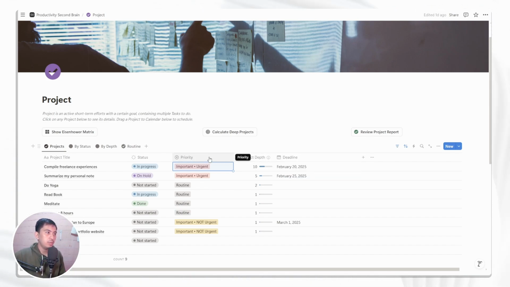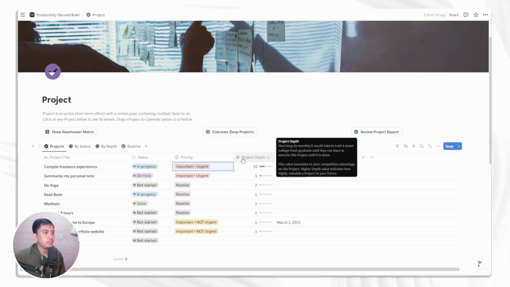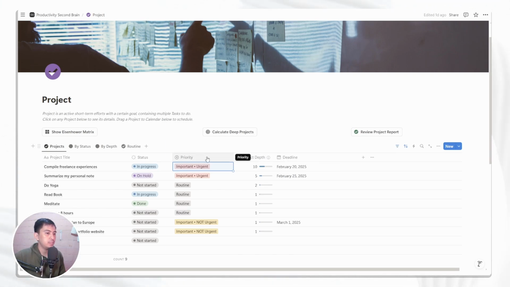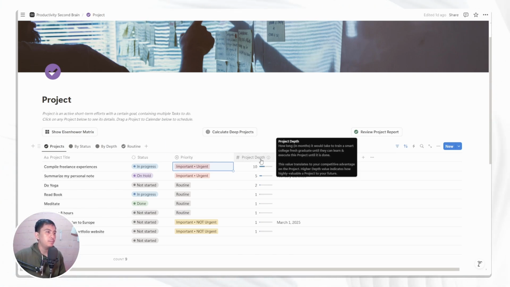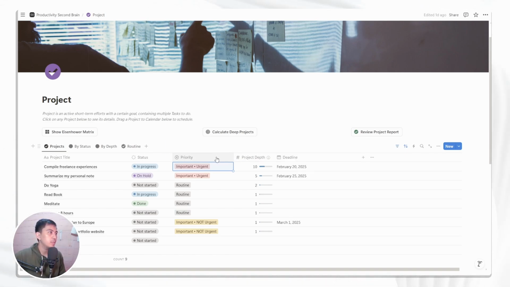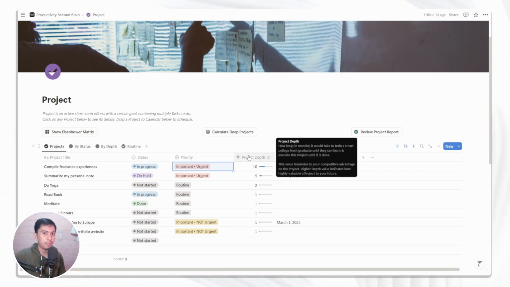I want to go a little bit deeper about priority and project debt. We mentioned that priority is based on the Eisenhower matrix framework, and project debt is inspired by the deep work concept, one of the most sought after productivity concepts that we know. For the Eisenhower matrix and project debt, we have 2 dedicated buttons that will help you to show the priority and the project debt of each project.